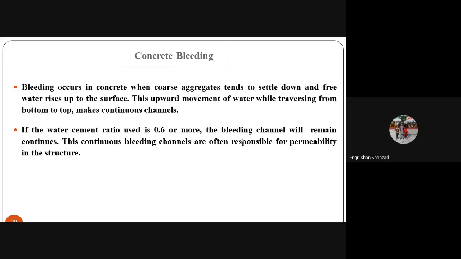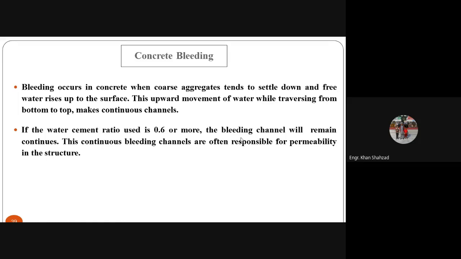So when bleeding has taken place, it makes channels inside the concrete, and these channels will transport the water of rainwater, or if you are washing these surfaces, so this can cause leakage in the concrete, it can increase the permeability of the concrete, and it can cause dampness in the concrete.